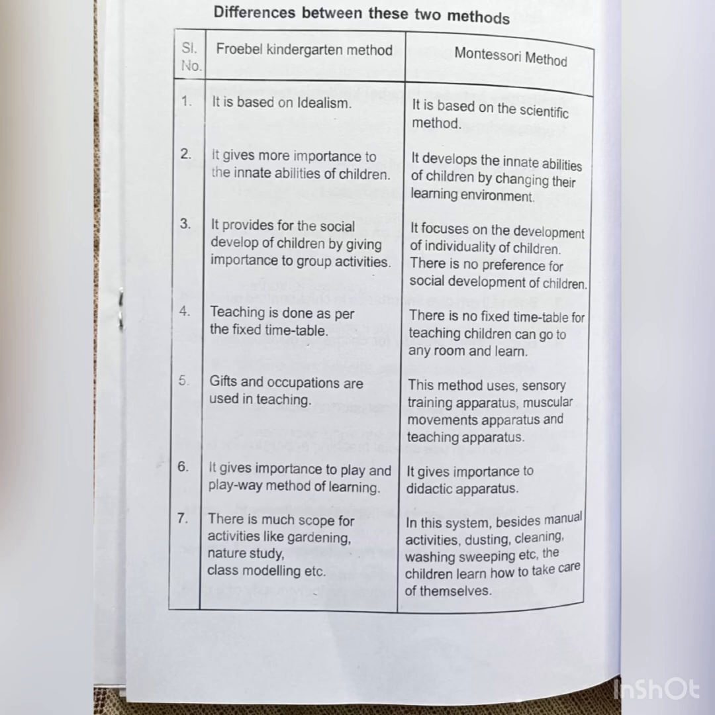Then in the Froebel kindergarten method, gifts and occupations are used in teaching. There are sensory training apparatus and muscular movements in the Montessori method. Then Froebel kindergarten gives importance to the playway method of teaching and learning. Montessori gives importance to didactic apparatus. Then there is much scope for activities like gardening, nature study, clay modeling, etc. in Froebel kindergarten. The manual activities like cleaning, sweeping, etc. Then comes